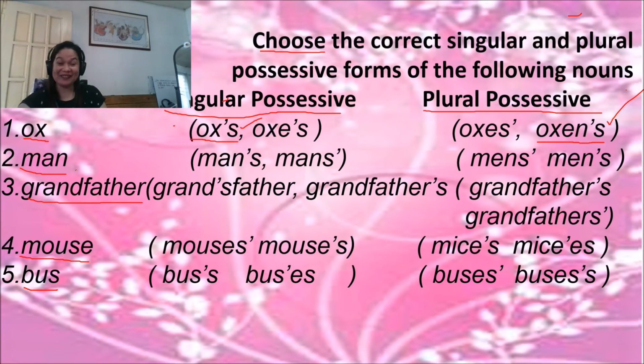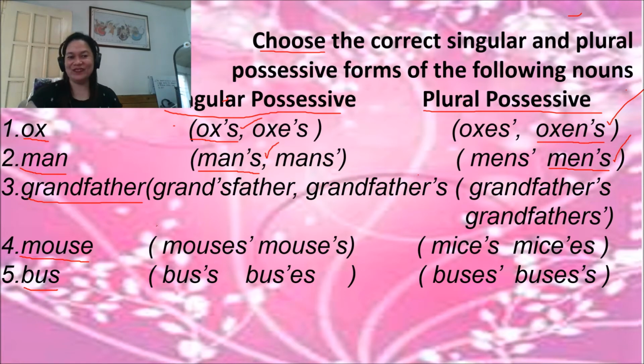I know your answer is correct. So man, for singular, becomes man's, apostrophe S. You are going to add apostrophe S for that. And if it is plural, since men does not end with S, you have to add apostrophe S. So this is correct.